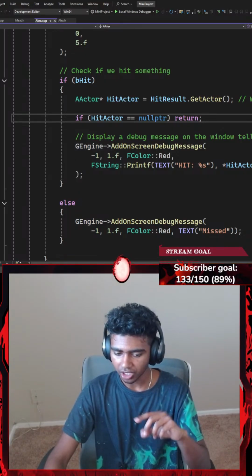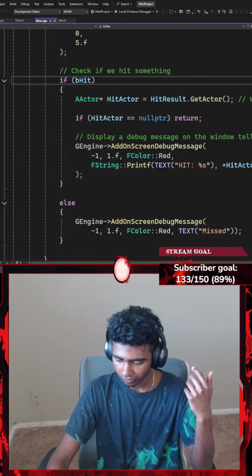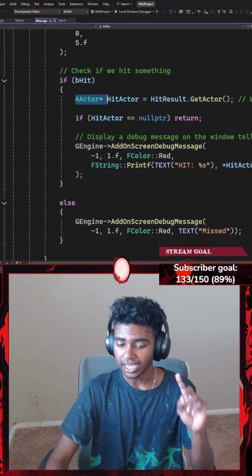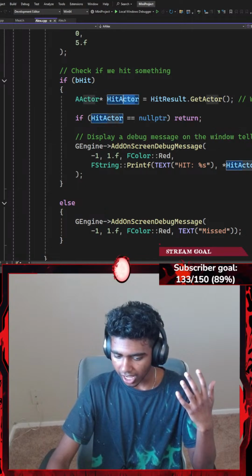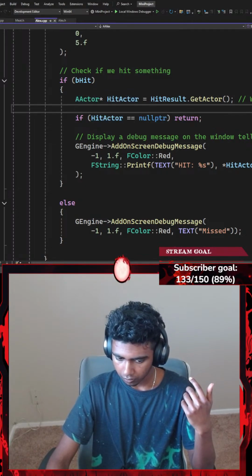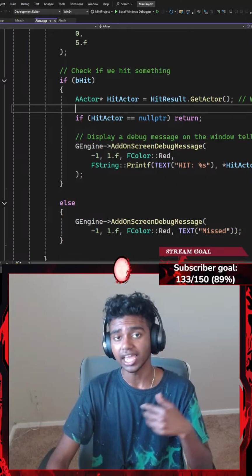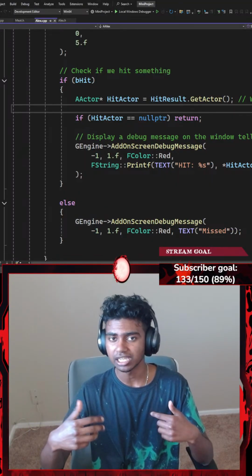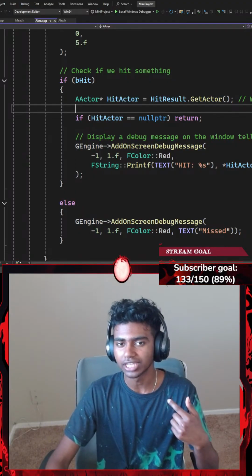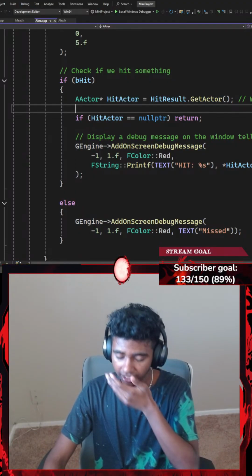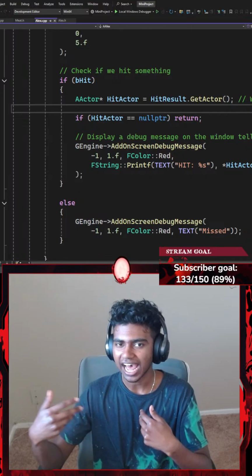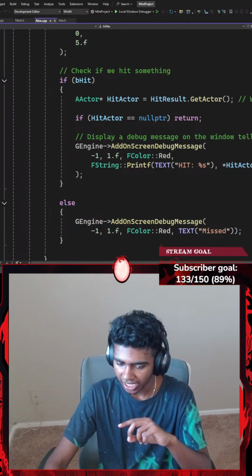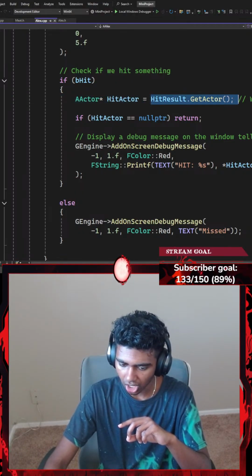to check if we hit something, we go with an if statement that says something like if the boolean of hit is set to true. If it is, an AActor is going to be represented by a pointer called hit actor. And the reason this is an AActor is basically almost everything in our level is an actor besides myself, which is a character. So if I hit anything, I'm going to get what I hit. Even characters are more advanced actors, if that makes any sense. Okay, which actor did I hit? So hit result dot GetActor.